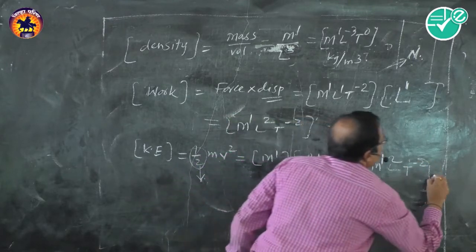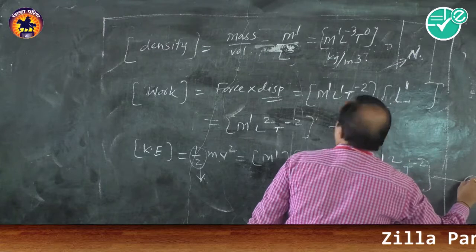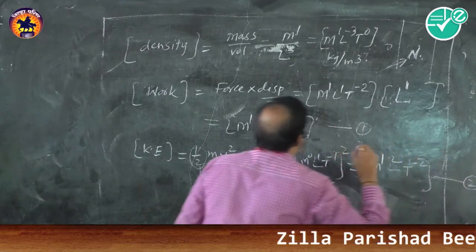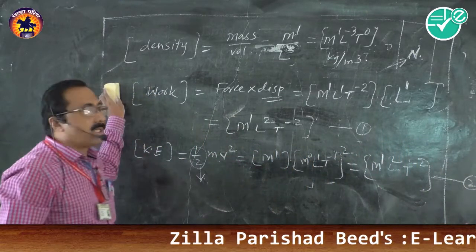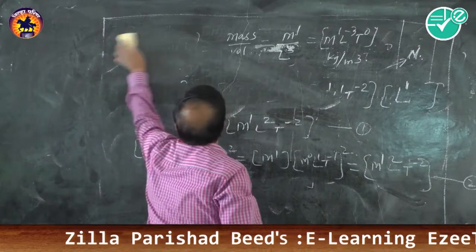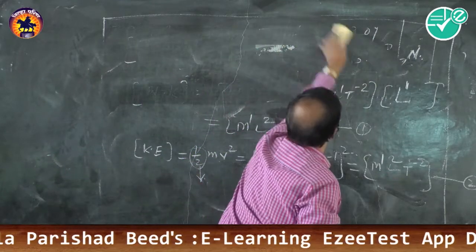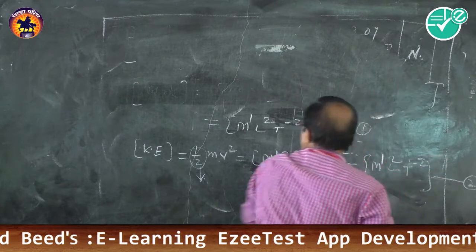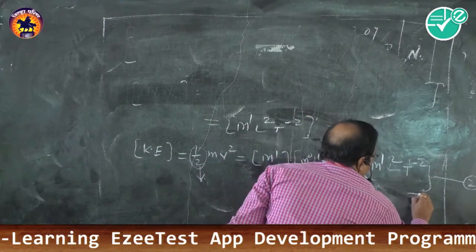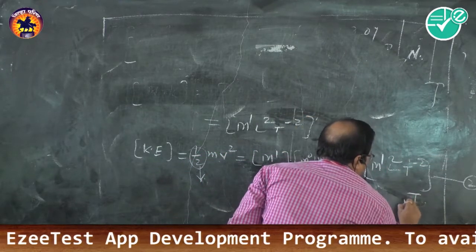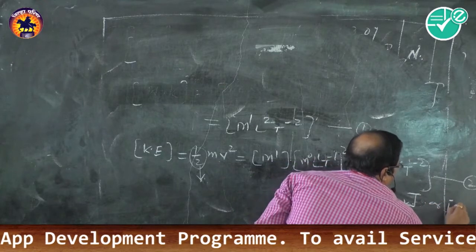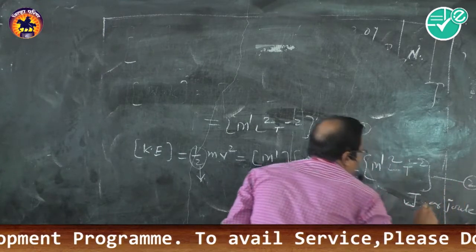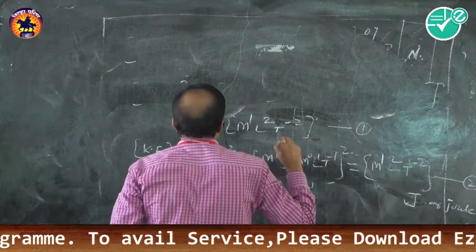So these are the dimensions of kinetic energy. Equation number 2. Isn't it? Third one. So what is the SI unit of kinetic energy? Joule again. You can write capital J. Or if you want to write the full form, you can write Joule.